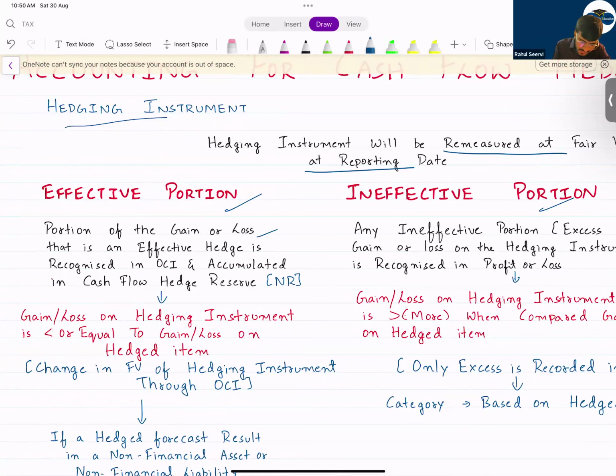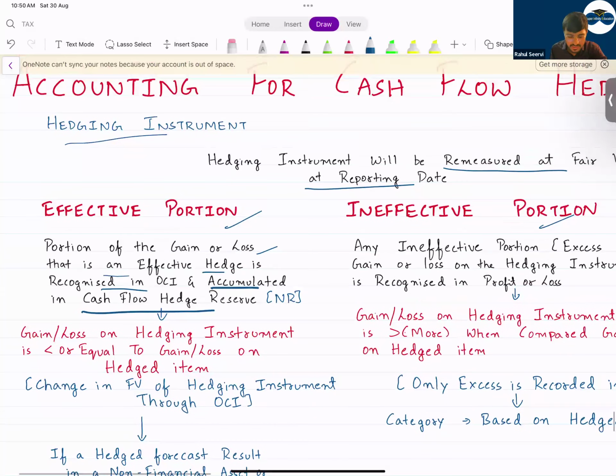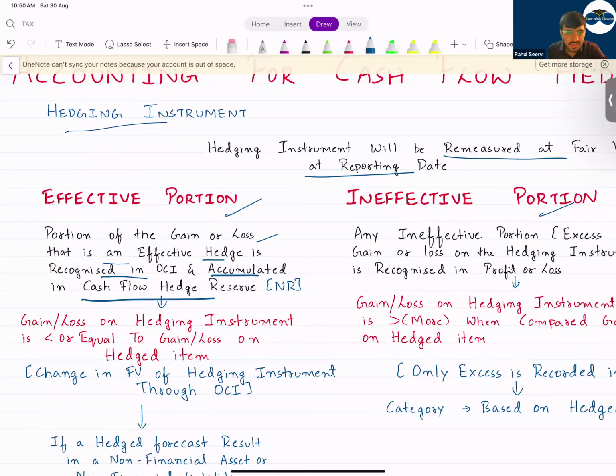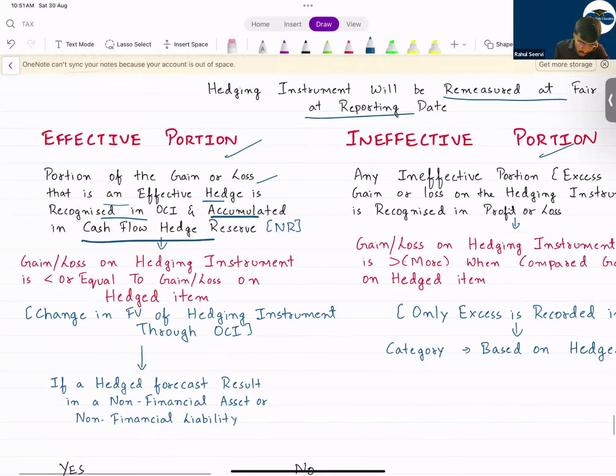Effective portion means the portion of the gain or loss that is an effective hedge is recognized in OCI and accumulated in cash flow hedge reserve. In case of cash flow hedge reserves, you normally record in OCI. Whatever is the difference, you normally record in OCI. That means if gain or loss on hedge instrument is equal or less than gain or loss on hedge item, it will be recorded in OCI. You have to compare the gain or loss on hedge item and the gain or loss on hedge instrument, and then you have to decide what should be done.